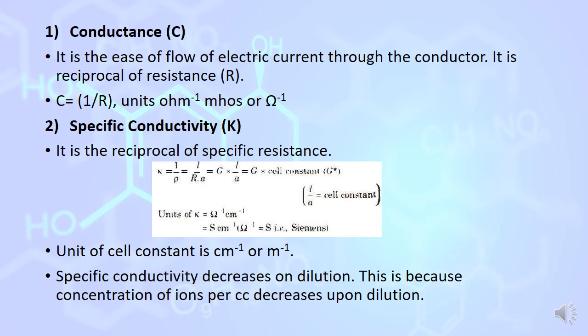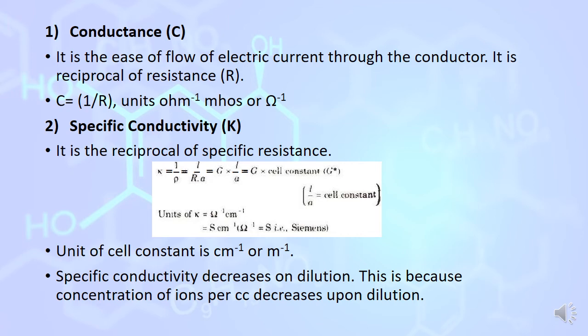The unit of specific conductivity, or specific conductance, is Siemens centimeter inverse, or ohm inverse centimeter inverse, or mho centimeter inverse. As we know, cell constant is L by A. If I substitute the units of L and A, L is centimeter, A is centimeter square, so the unit of cell constant is centimeter inverse.